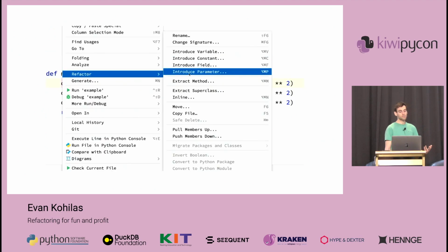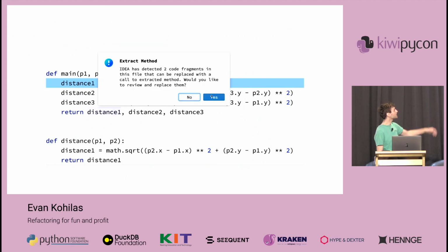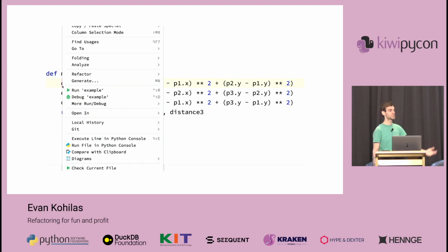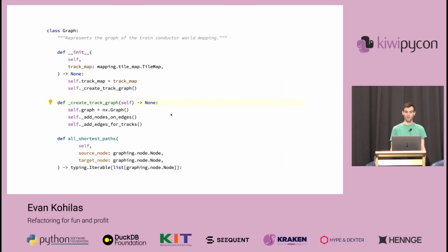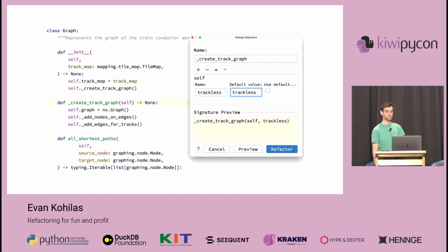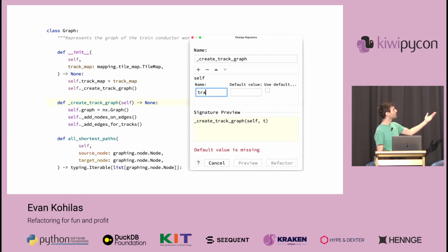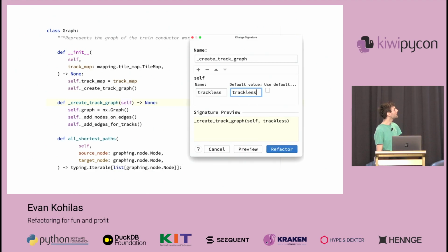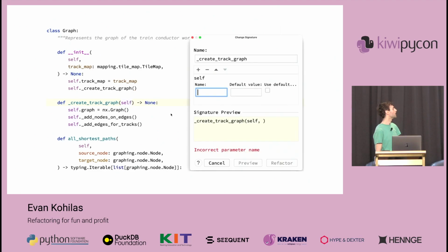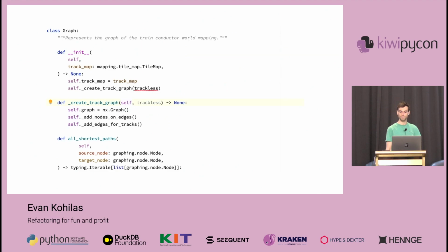It can also extract repeated blocks of code into a function. So these 3 repeated lines, we can just highlight them and then it does it for us. Isn't that great? And it can also change the signature of a function's definition, updating it everywhere that it gets called. So here we add the parameter tracklist, and then just above, you'll see it's added the tracklist variable. If it exists already there, it'll just simplify your life.